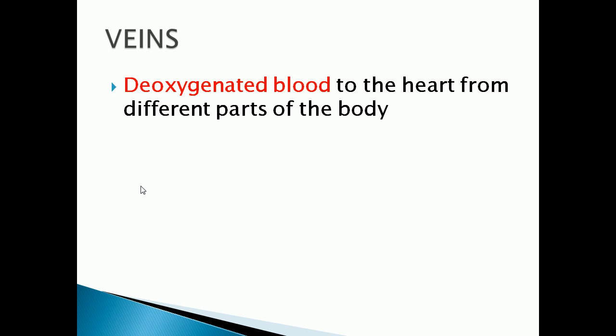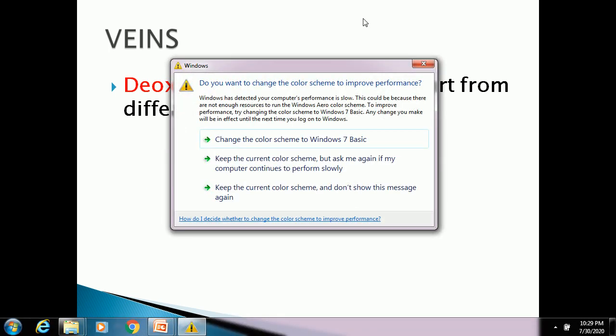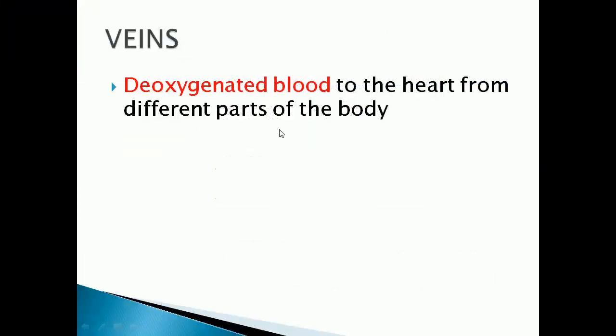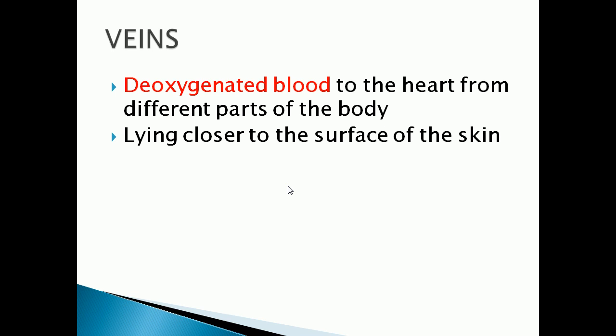But veins will act like drainage pipes. Drainage pipes collect waste water. In the same way veins will act in our body. They will collect the deoxygenated blood, the blood which contains carbon dioxide which is not needed by our body, from different parts of the body to the heart. Understood, children?